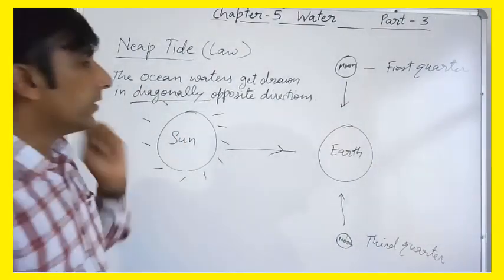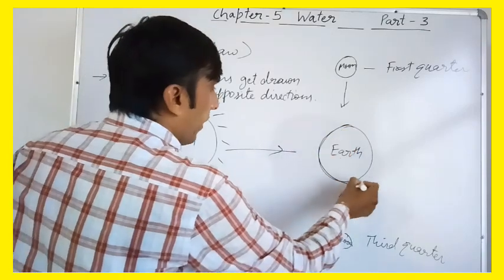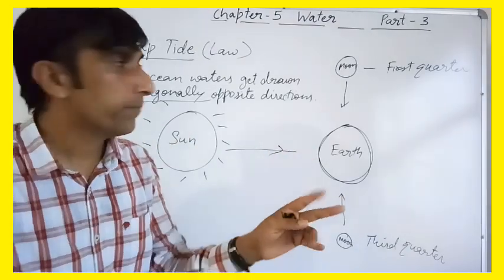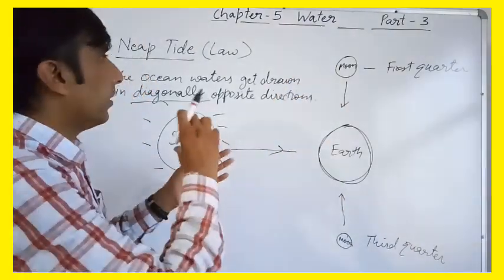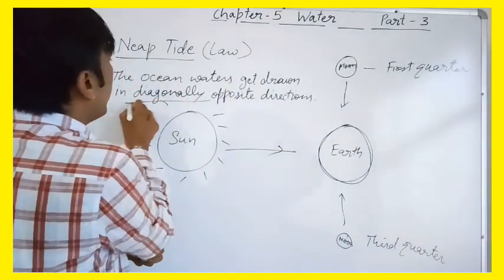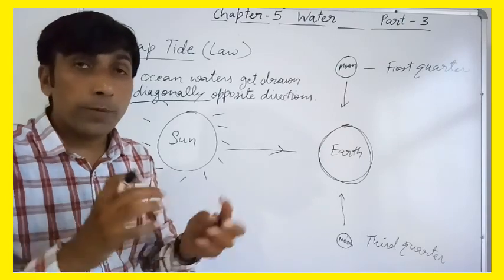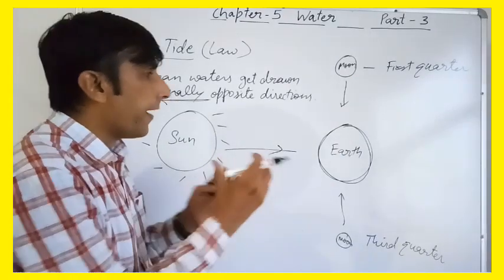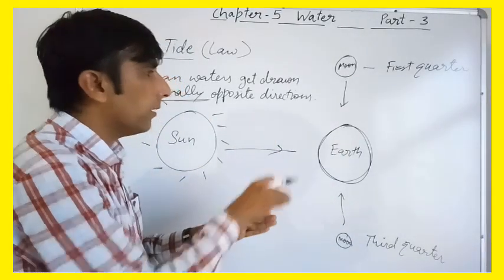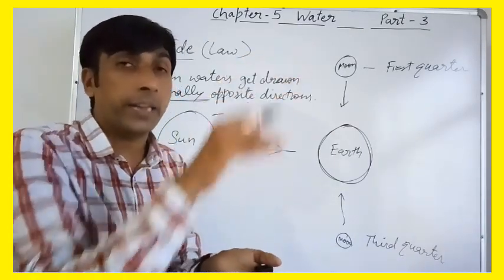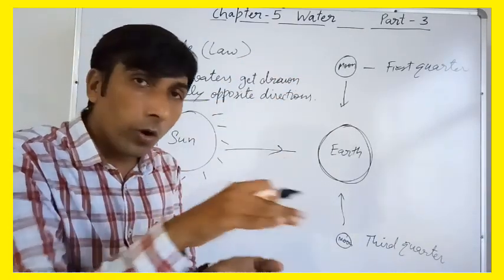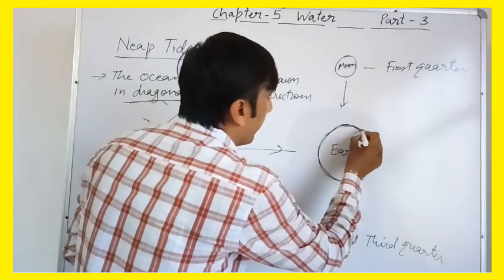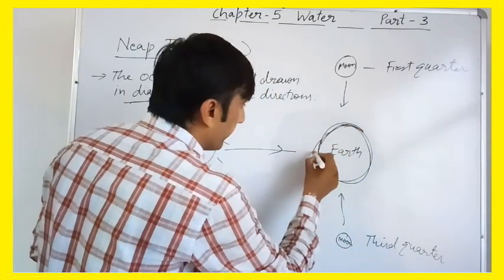How? For example, the area of earth is pulled by two different forces, moon and sun, from different directions, diagonally opposite directions. So in this way, both of the forces work, right? Both of the forces work, and the effect is less. Clear? So water comes up, but not like in high tides. It comes up at a low level, so it is known as low tide or neap tides, a little bit in this direction, a little bit in this direction.